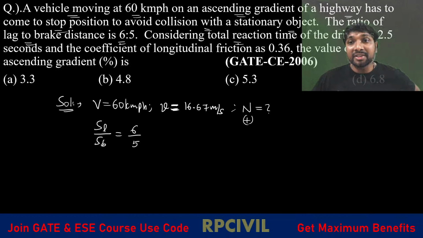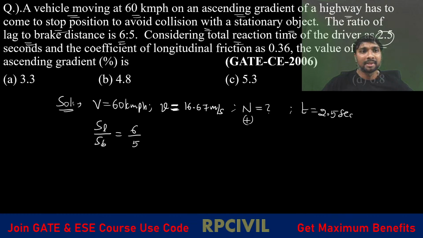Considering the total reaction time of the driver as 2.5 seconds, t equal to 2.5 seconds, and the coefficient of longitudinal friction as 0.36, f equal to 0.36. The value of the ascending gradient in percentage is?